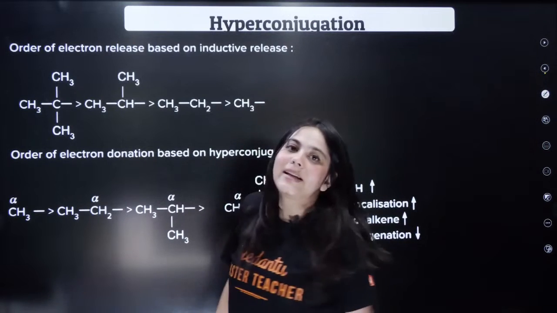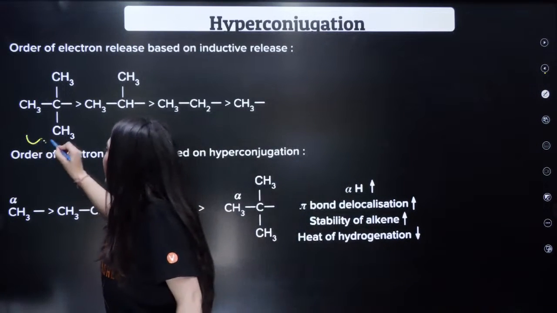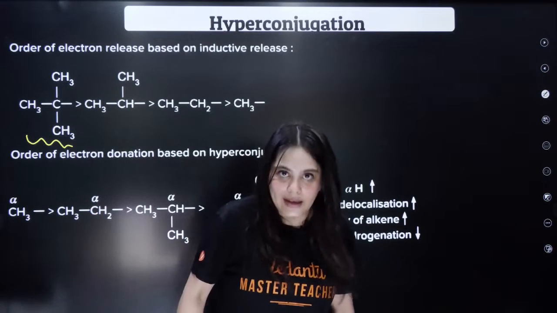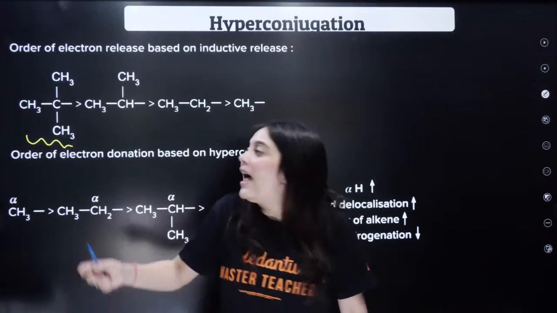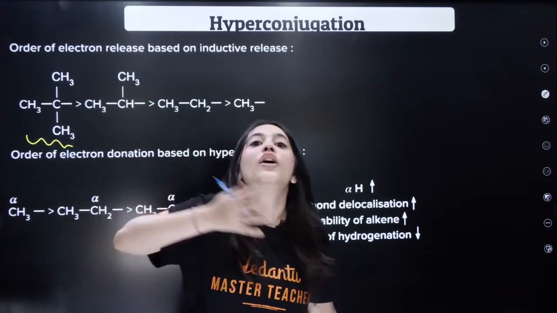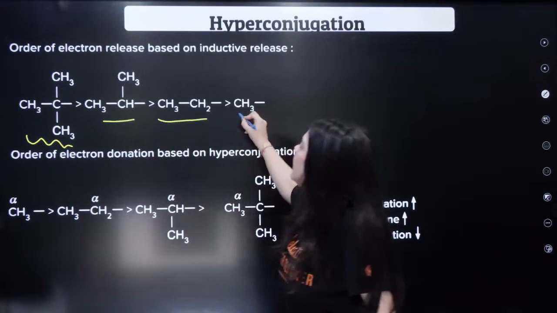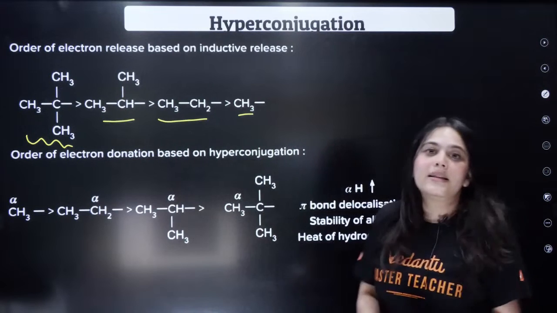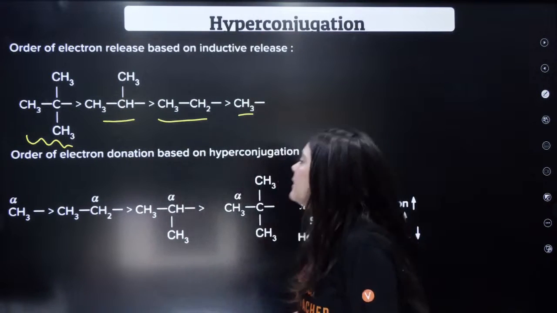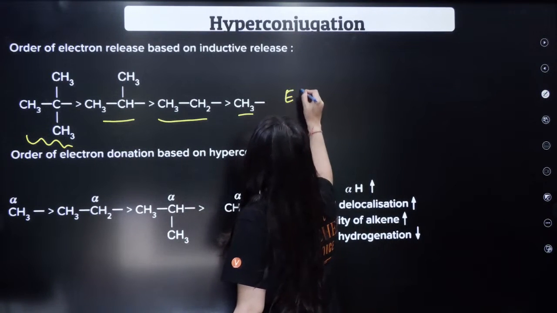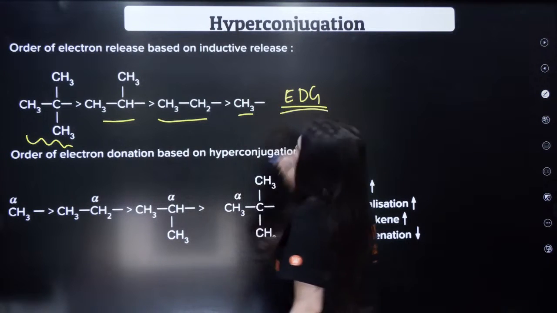In inductive effect, I told you that the tertiary alkyl has more power of electron donation than your secondary, then your primary, and then your methyl group, right? This is the electron releasing density, isn't it? This is the electron donating group density.